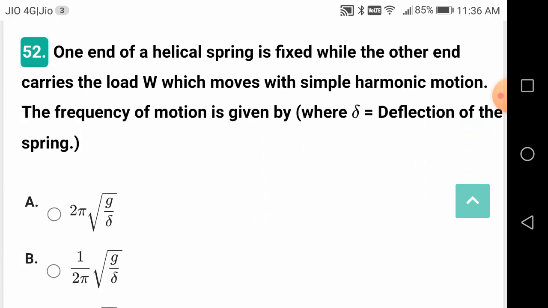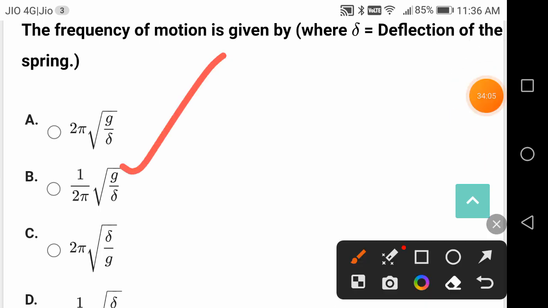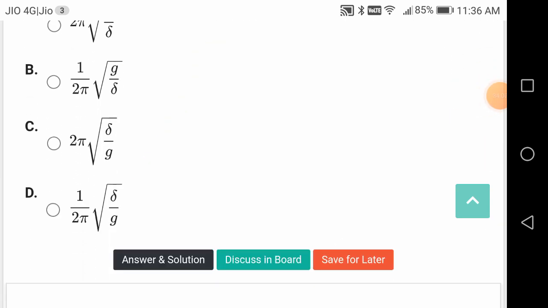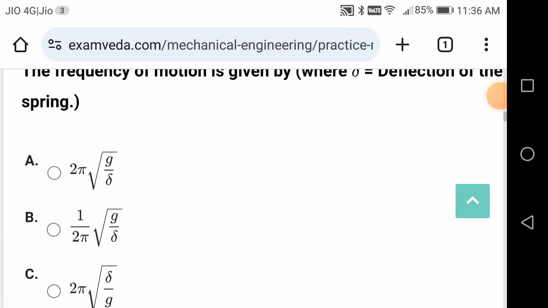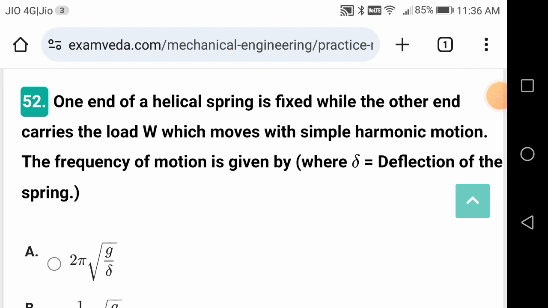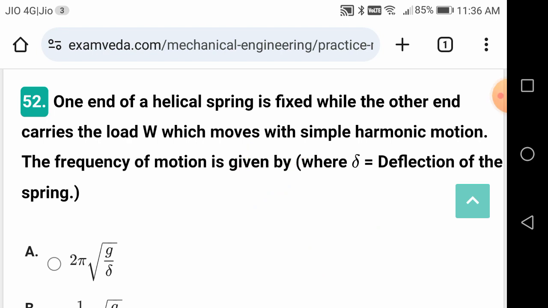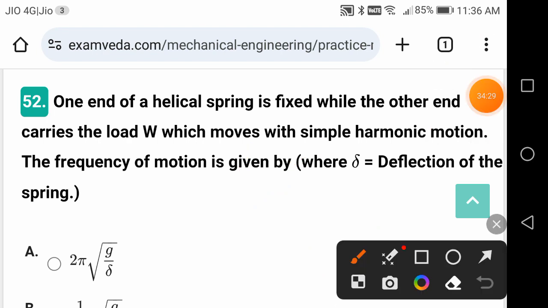One end of a helical spring is fixed while the other end carries a load W which moves with simple harmonic motion. The frequency of motion is given by 1 by 2 pi root g by delta. So the situation is like this, okay. Let us see. Helical spring, it will be something like this. I have got a load W like this. So now I have given some displacement here.